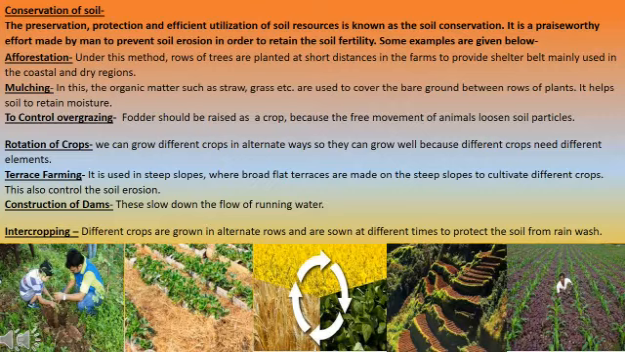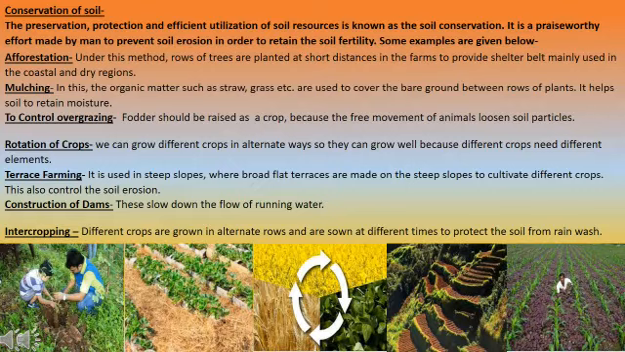First is afforestation. Under this method, rows of trees are planted at short distances in the farm to provide a shelter belt, mainly used in coastal and dry regions. So basically, these are trees grown at short distances, so that the roots of the plants will hold and control the soil, and soil erosion could be reduced.